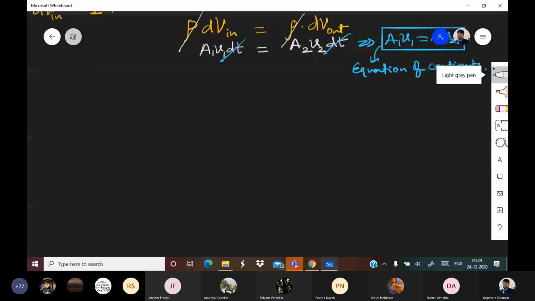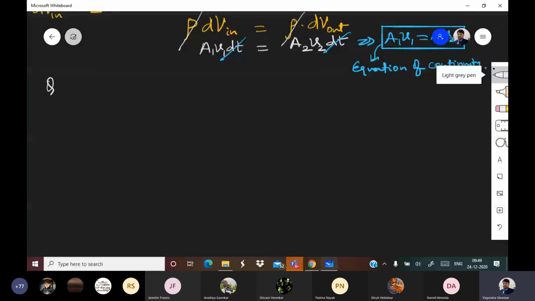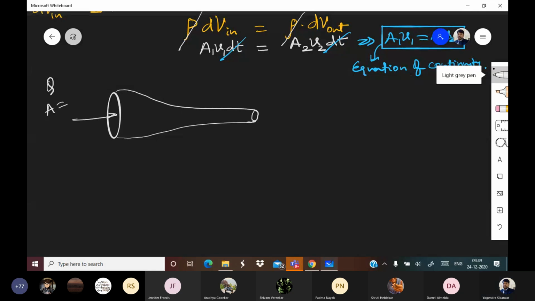Question. Here the area is 0.5 meter square and velocity is 10 meter per second.